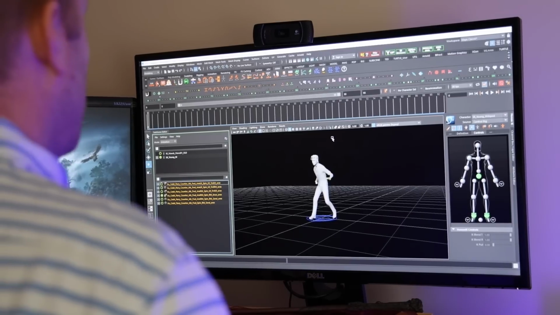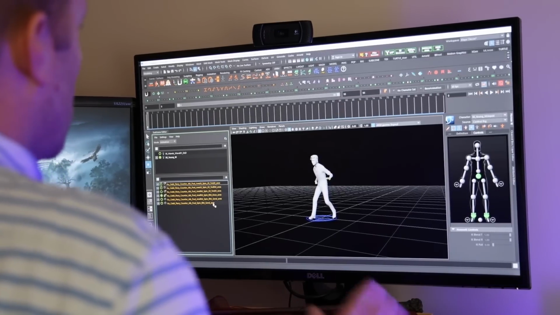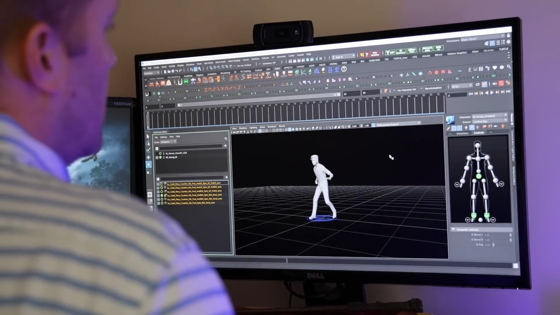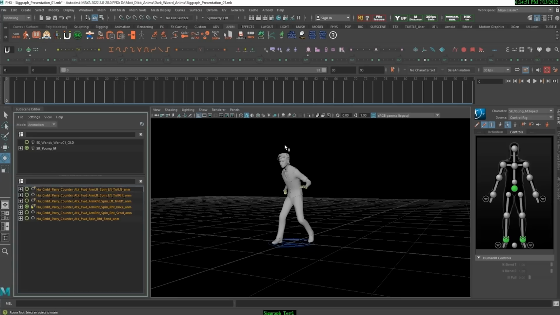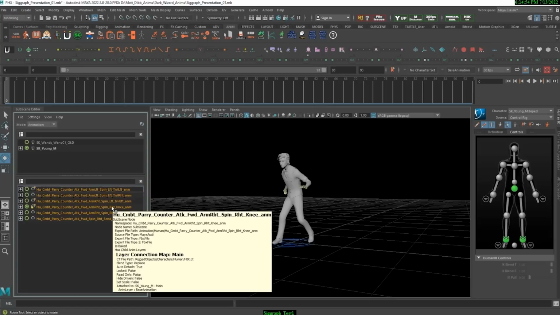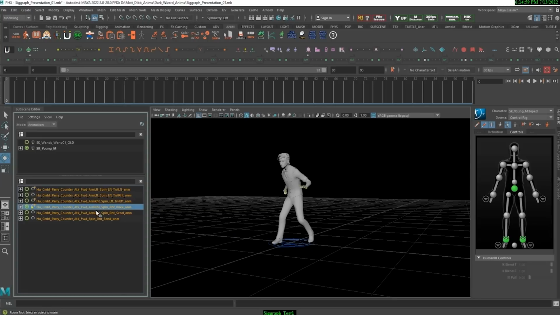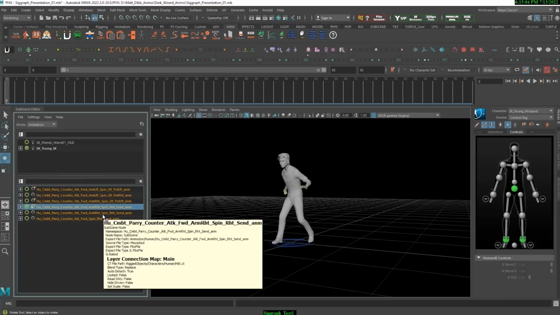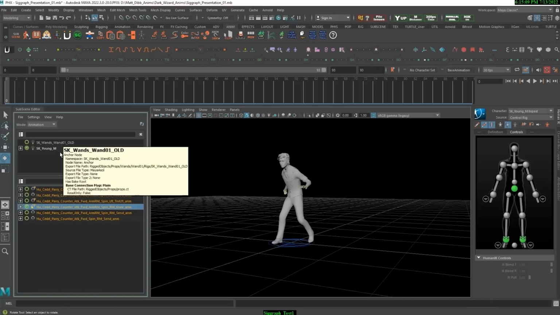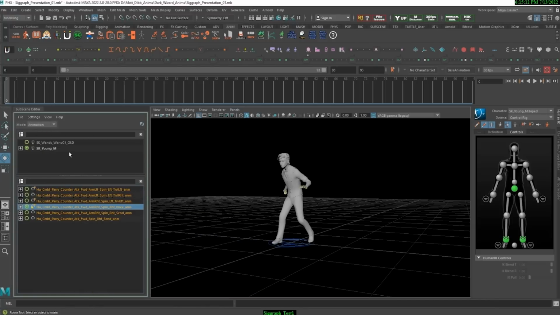Another powerful way that we use the subscene editor is in connection with Maya's Human IK. We have so many animations in our game and so many different characters, and this allows us to share animations and adjust them for characters of different sizes and proportions. For example, here I have a casting animation that is on a male character, a male wizard, but I can bring in a female character.